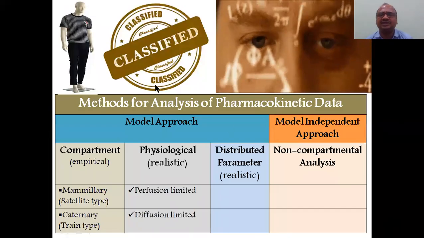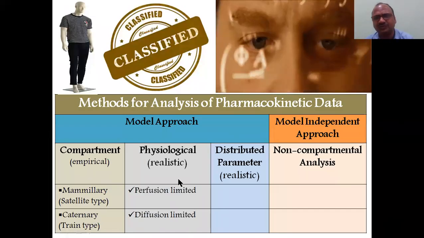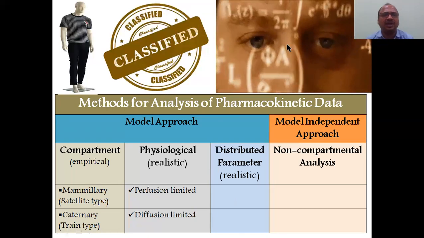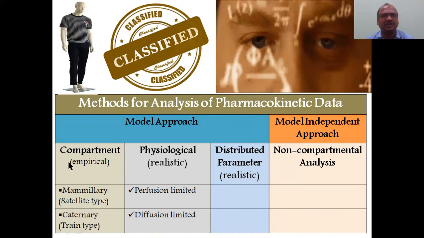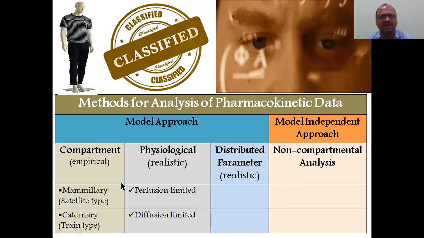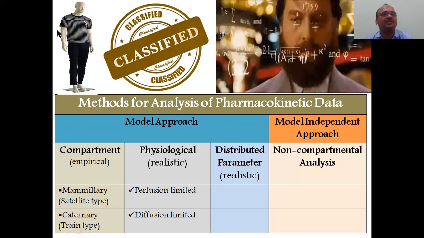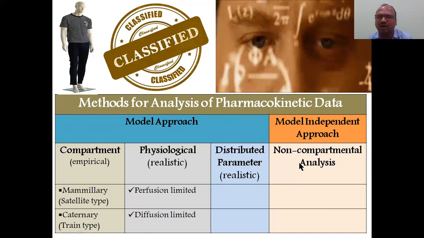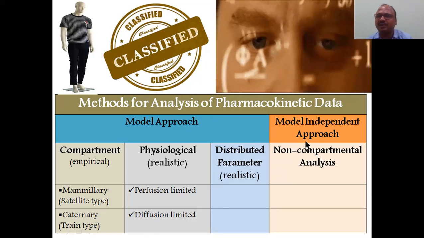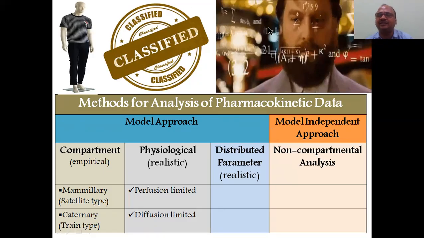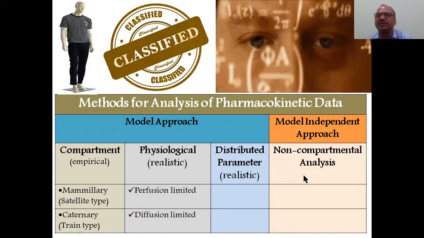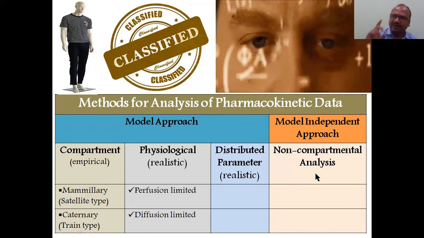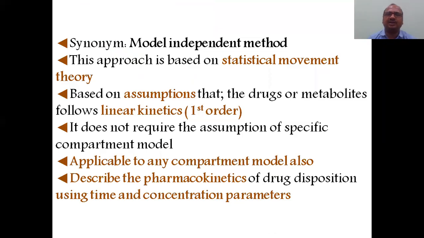This is a classification I have already explained in my past video, the first video on pharmacokinetic models, so you just watch it. This entire classification is mainly based on two things. First one is the model approach, these blue line ones, where we imagine pharmacokinetics as a model. Whereas in the model independent approach, we are not depending upon any model. Direct equation, direct imagination. This part I am going to explain in this video: the model independent approach, the non-compartment model.